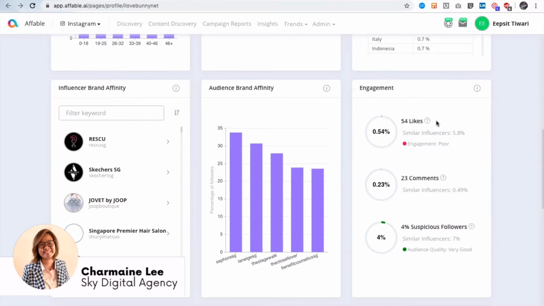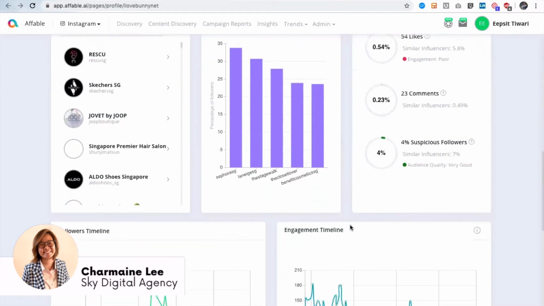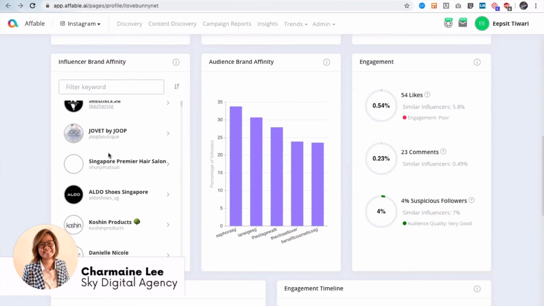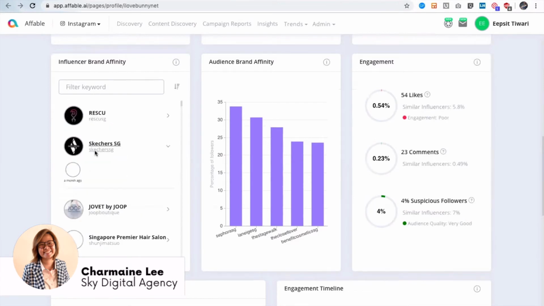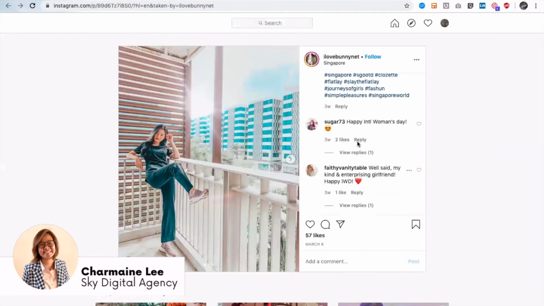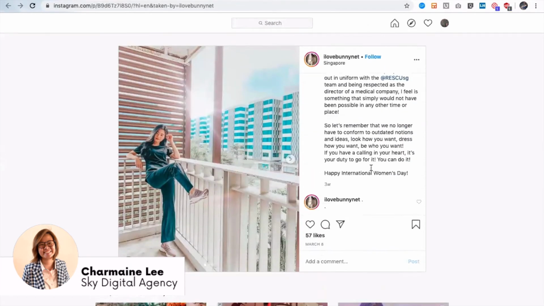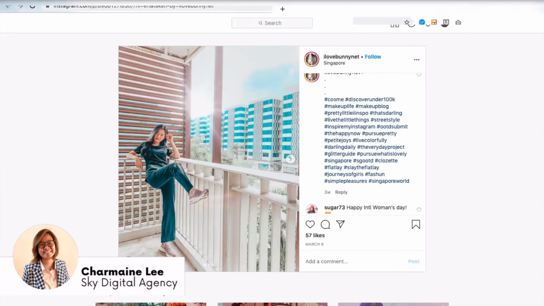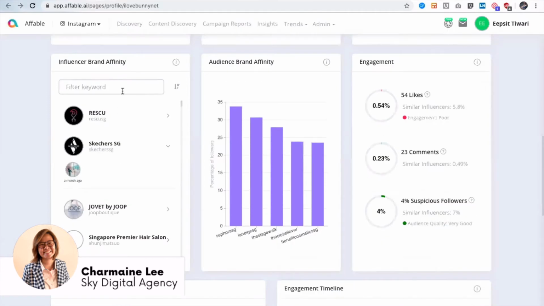Right, and then other insights that you can get are which brands she has posted about. If you click on a brand, for example, one month back she posted about Skechers, and if you want to look at the post, you just click on that and see this was the post and this was her caption, these are the hashtags she used and all other details. Similarly, you can search for different brands, maybe your brand or a competitor.